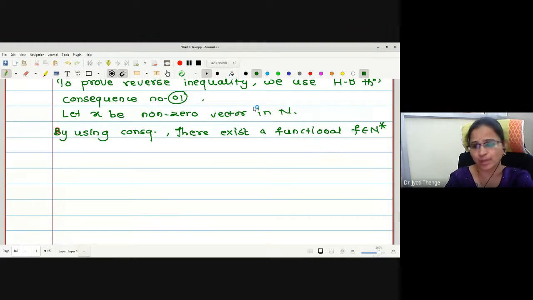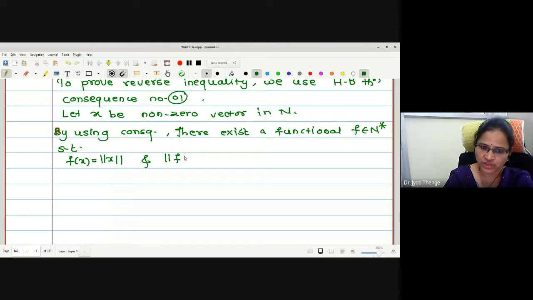There exists a functional small f in n star such that f of x is norm of x and norm f is equal to 1.